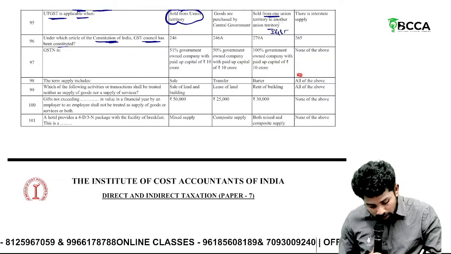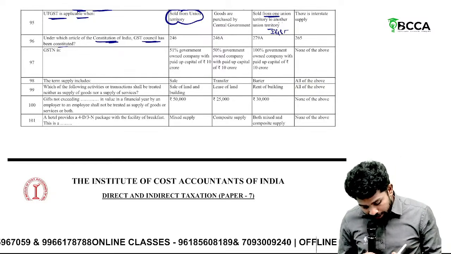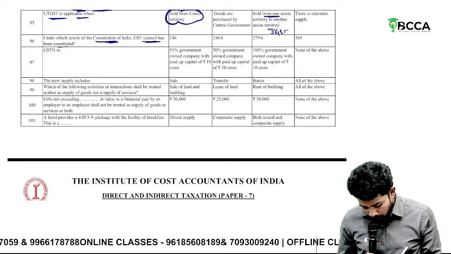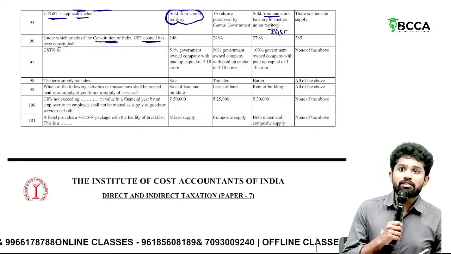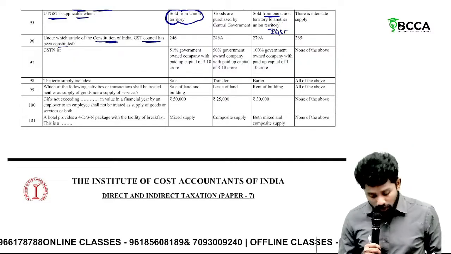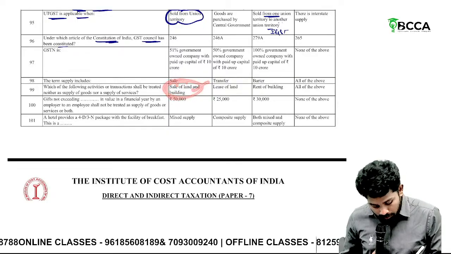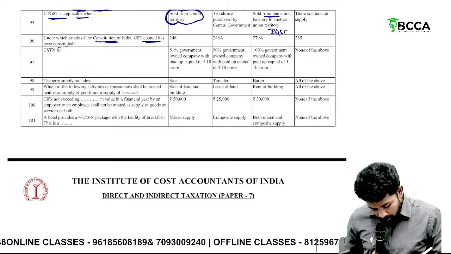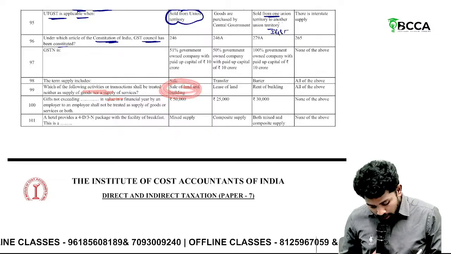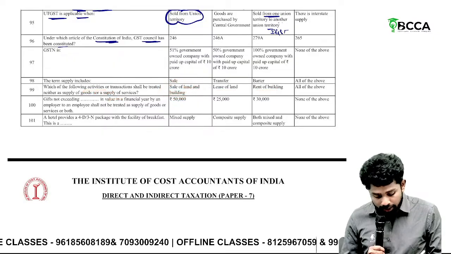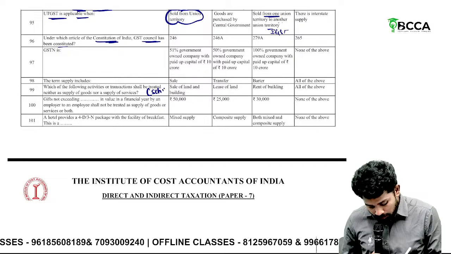That means the answer is all of the above. Then, which of the following activities or transactions shall be treated as neither supply of goods nor supply of service? Sale of land and building, covered under the negative list. Only sale of land and building is covered. Lease of land and rent of building are not covered by the negative list. This negative list is in Schedule 3.